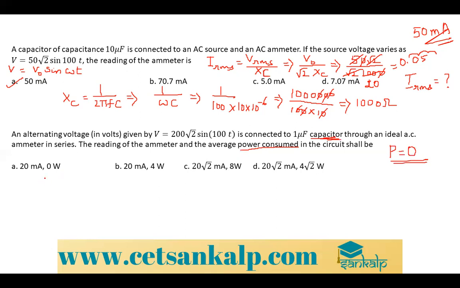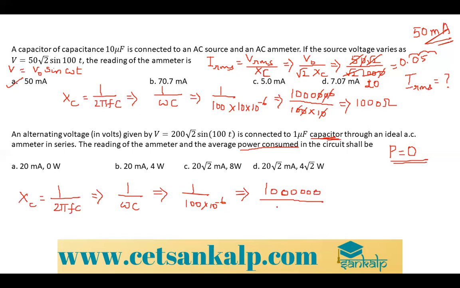The ammeter reading. The similar way you can find it, right? So XC is equal to 1 divided by 2 pi FC, that is equal to 1 divided by omega C. Again it is 1 divided by 100 C, which is 10 to the power minus 6, so 1 into 10 to the power minus 6, whole divided by 100.